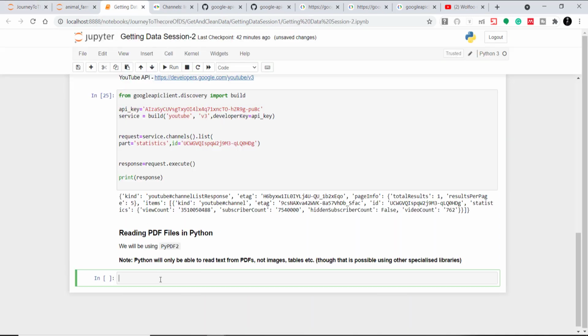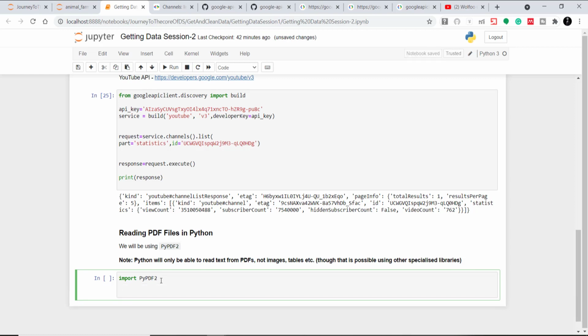So let us start. First I will import PyPDF2. Then I will create the object: pdf object equals open, and then I'll provide the file name, animal underscore farm.pdf, and we are reading that in bytes, so I'll give rb.